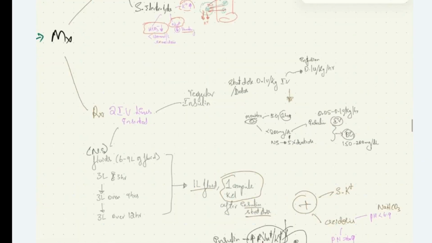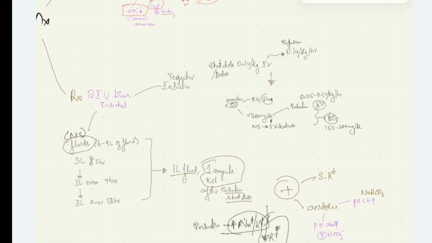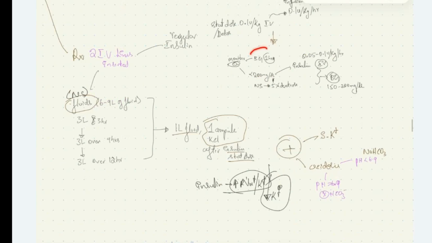Along with fluid management, we'll give regular insulin in these patients. The regular insulin dosing is, we'll give stat dose 0.1 unit per kg, that is IV bolus. After that, we'll continue IV infusion with 0.1 units per kg per hour. After giving this insulin dose, we'll monitor the patient's blood glucose level every 1 hour.